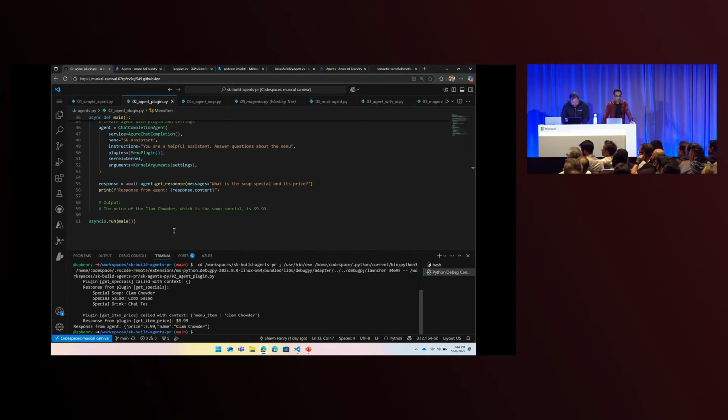If we look at our output, our plugin was called with get specials. It's called with context, and the response gave us 3 specials, returned as a string. Then our plugin was called again, this time with the menu item call, and it replied with $9.99. And then the LLM took those 2 responses together, and instead of generating natural language, which sometimes you want when you send that directly to a human, to a user, sometimes you want structured output. So in this case, we're building structured output. Okay, so that's how you connect tools.